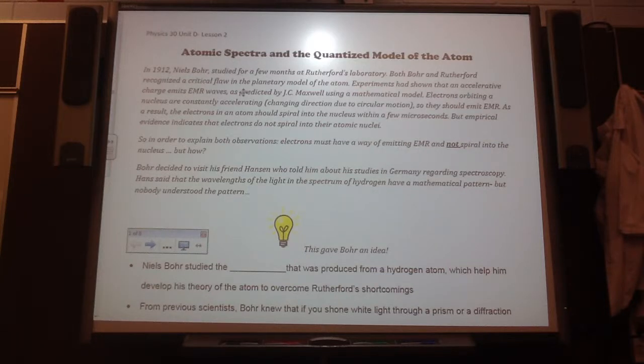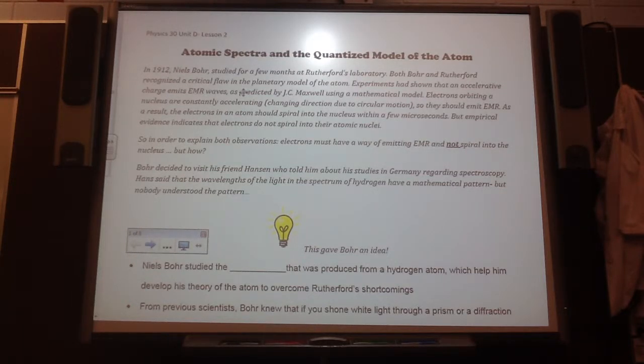So Bohr is like, I'm going to go visit my buddy, Hansen, who told him about his studies in Germany regarding spectroscopy. Okay? Hans said that the wavelengths of the light in the spectrum of hydrogen have a mathematical pattern. But nobody understood the pattern.